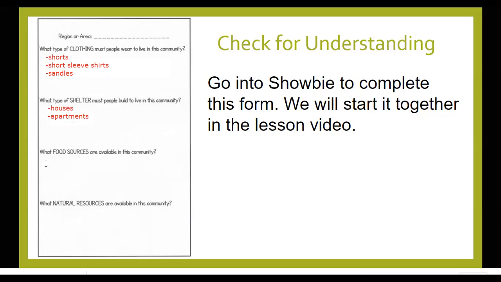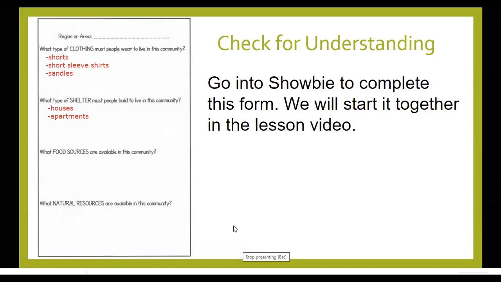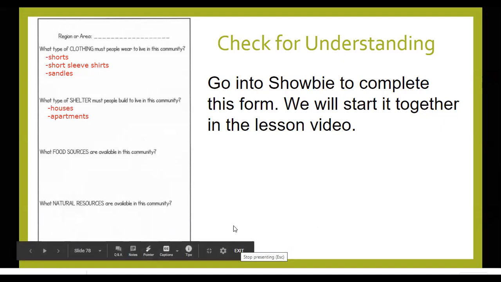What were the food sources that were available in this community? Think about Hawaii and what food sources would be available. If we go back to the previous slide, it had talked about what Hawaii grows there. So go back in the article and think about that. And what natural resources are available in this community? Go to that section on natural resources. You can pause the video to fill out your form that is in Shobi, but go ahead and fill out the last 2 parts on your own independently.